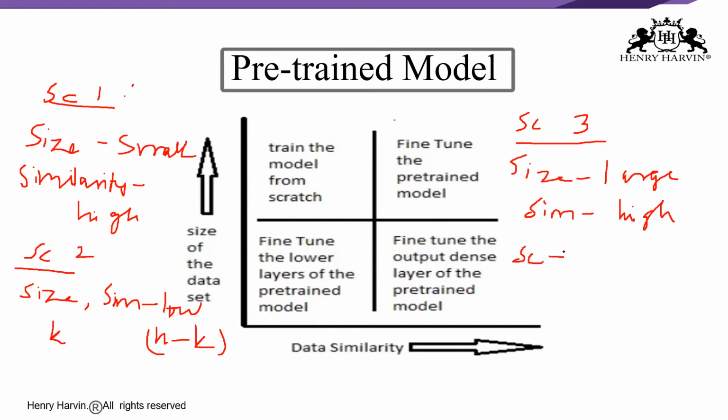So let me write scenario 4 now. So here, what would be? Yes, you are right. Size is going to be large and the similarity is going to be low. So here what will happen? We have a large data set, so our neural network training could be more effective, right? But since the data we have is very different compared to the data used for training the pre-trained model, the predictions made using the pre-trained model should not be very effective. So it is best to train the neural network from scratch, right? Fine. So it is clear, I guess, right?